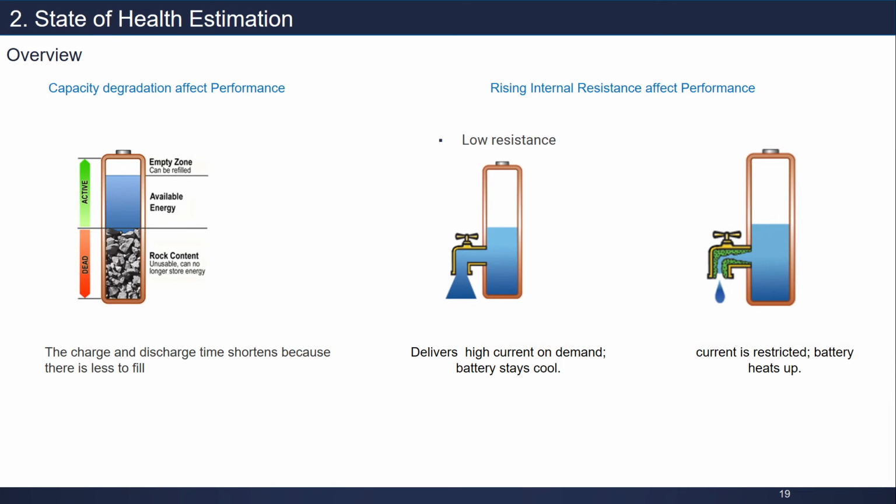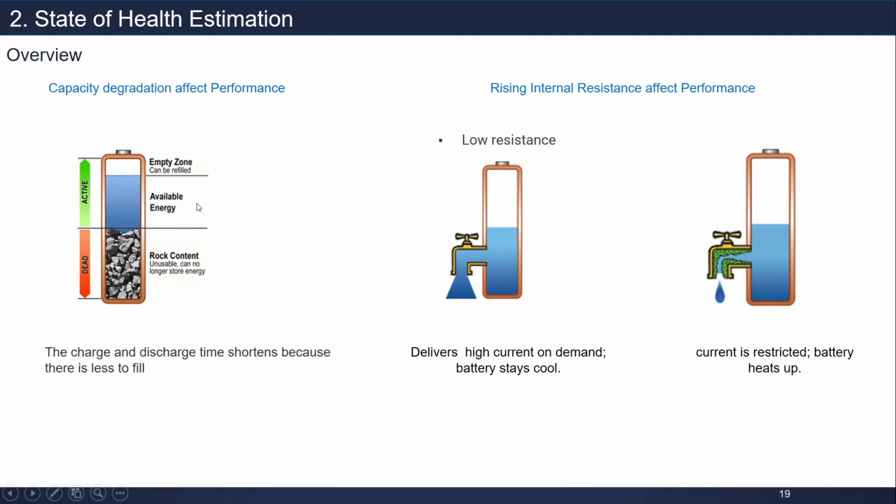This is the overview. As we know, battery capacity degrades over time, and capacity degradation affects performance. The charge and discharge time shorten because there is less space to fill.